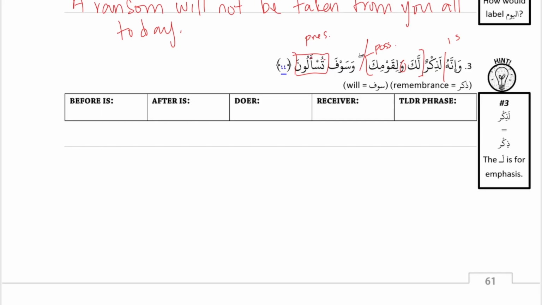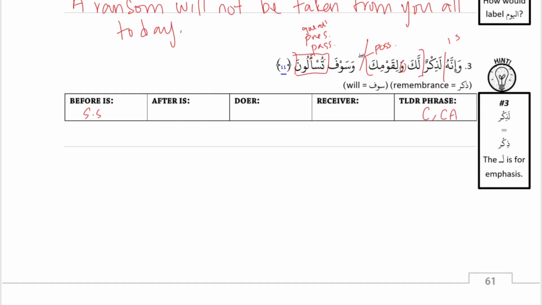Okay, let's do our sorting. So the first one was an is sentence. So any fragments in our before is? Sentence starter. Good, we had a sentence starter there. And then in our after is, we had? No fragments? Well, in our TLDR we have possessive. So we have 2 TLDRs plus a possessive. And then nothing in our action sentence, no fragments. Okay, ready to translate? Yeah.